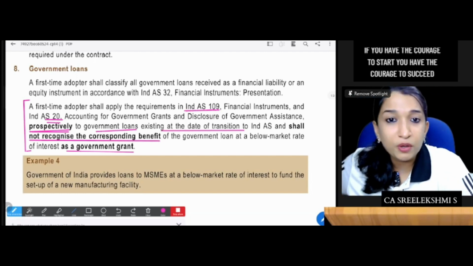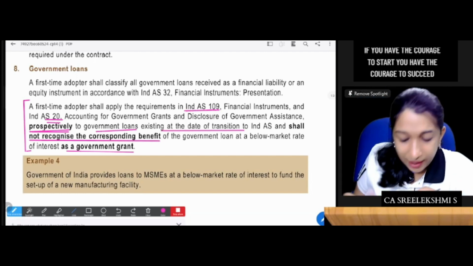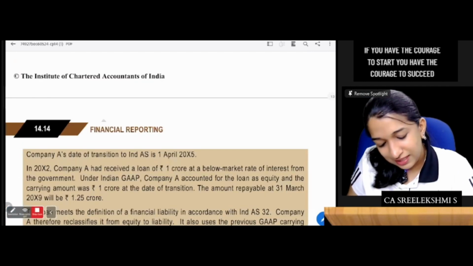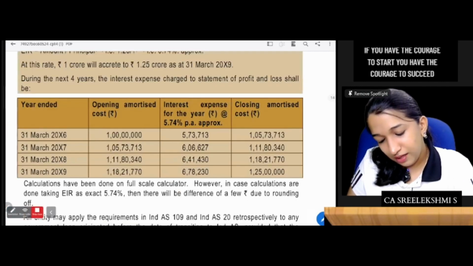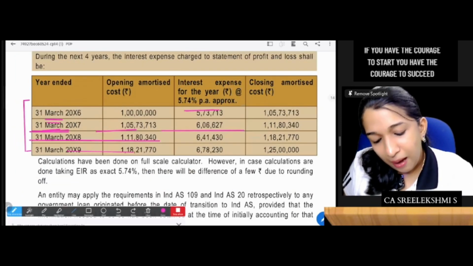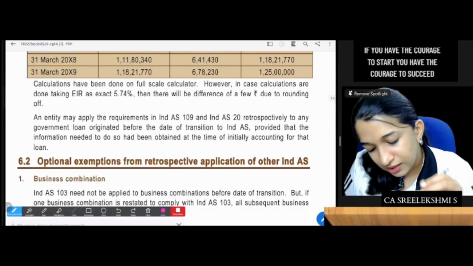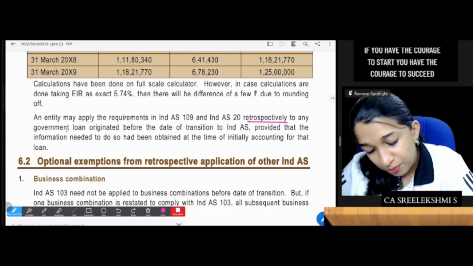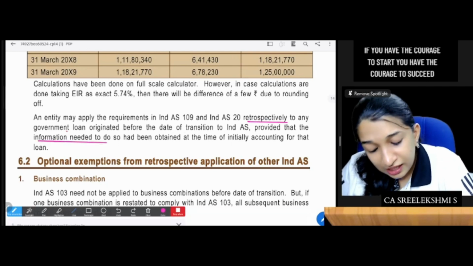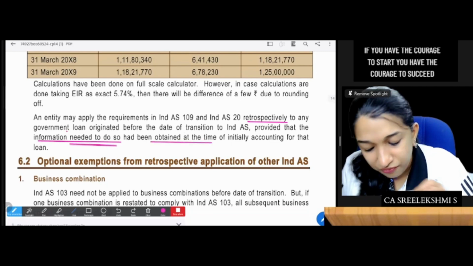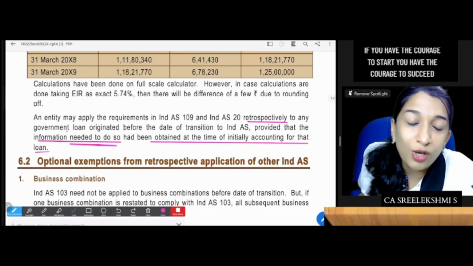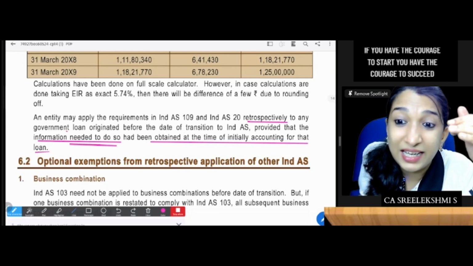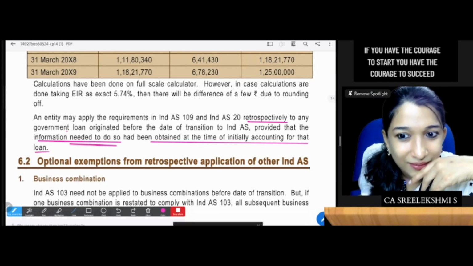പ്രോസ്പെക്റ്റീവ്ലി ചെയ്താൽ മതി. അയ്യോ, ഇപ്പൊ കുറച്ചു മുമ്പ് പറഞ്ഞത് റിട്രോസ്പെക്റ്റീവ്ലി ചെയ്യണം എന്നല്ലേ? ആ റിട്രോസ്പെക്റ്റീവ്ലി ചെയ്യണം. എപ്പോ മാത്രം റിട്രോസ്പെക്റ്റീവ്ലി ചെയ്യണം? So that is what they have given. An entity may apply the requirements retrospectively for government loan originated before the date of transition, provided the information needed to do so had been obtained at the time of initially loan എടുത്തപ്പോഴേ ഇത് അറിയാമെങ്കിൽ retrospectively ചെയ്യണം. അതല്ലെങ്കിൽ retrospectively ചെയ്യണ്ട. Are you clear?